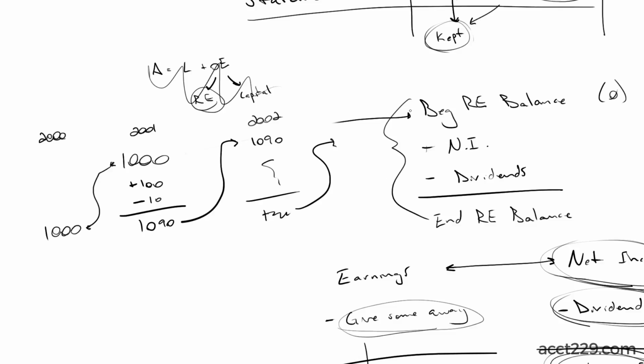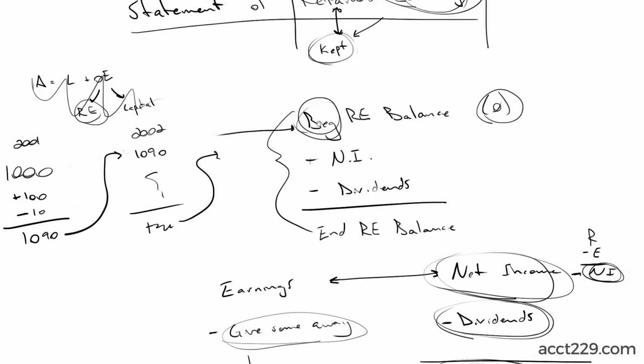So that's what this beginning stuff is all about. And like I said, if it's the first year in business, let's say 2000's first year in business, well, you don't have any beginning retained earnings because this is your first year of operating. Then from years after that, you take your ending from one year and make it your beginning of the next year.